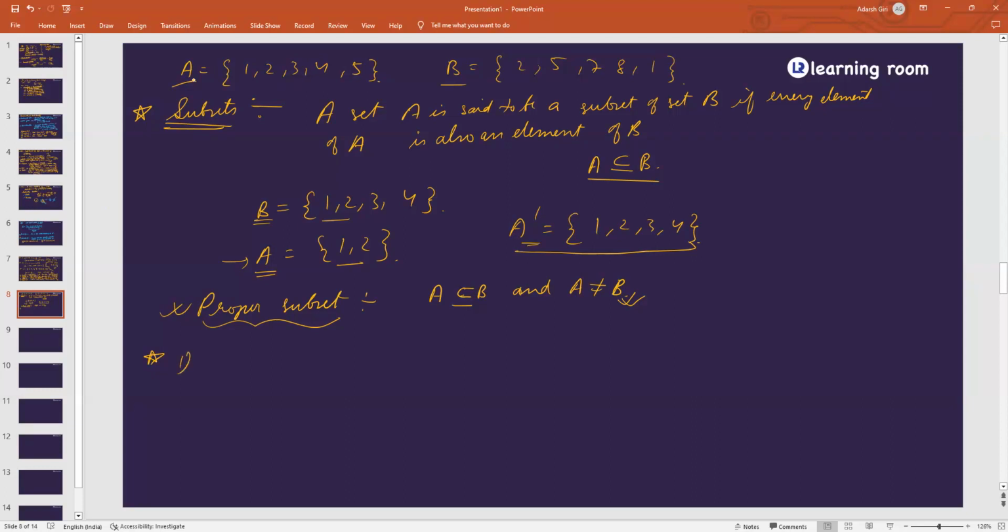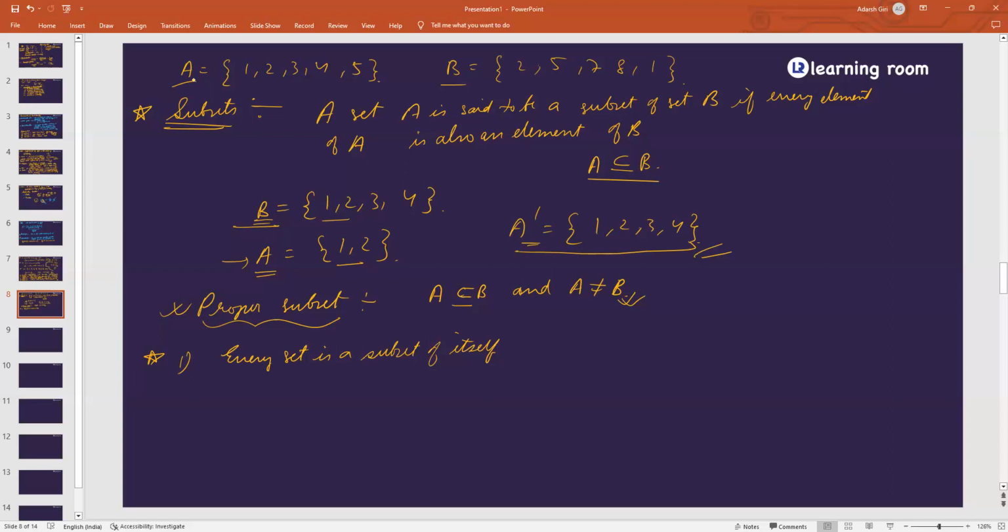One, every set is a subset of itself. As we considered, this is the same set. So if somebody gives you a set and asks what is a subset of this particular set, let's say 1, 2, 3, 4 is a subset of itself. Sir, what is the heading for this?